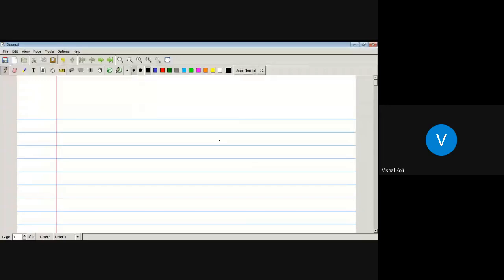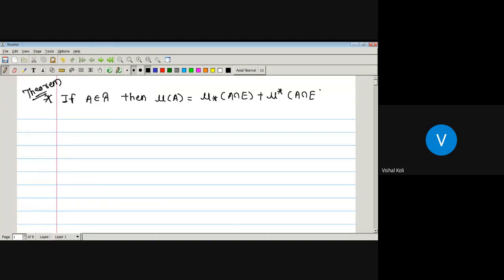After that we saw some results depending on the definition of outer measure and inner measure. Let us continue. The next result: if A is a member of algebra curly A, then its measure is equal to the inner measure of A intersection E plus the outer measure of A intersection E complement.